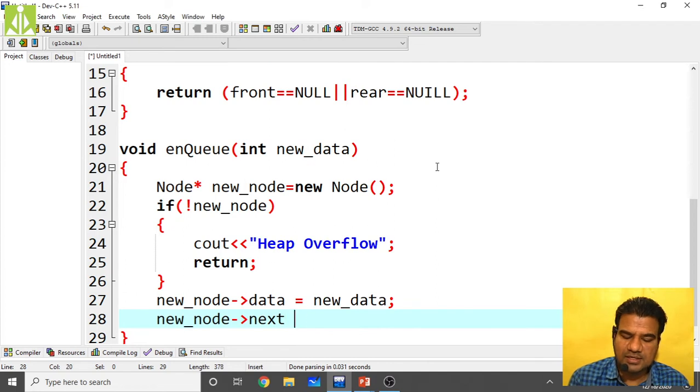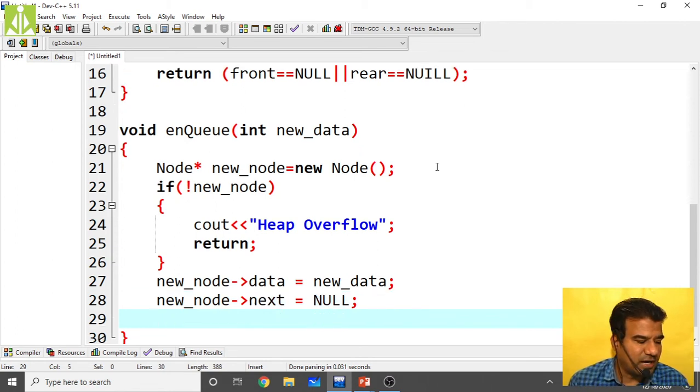Next equals null. Put null, because we are adding this at the rear end, and after the rear end we are going to have null, nothing. If it is the last node, there will be nothing after that node. We are adding the new nodes at the last place only inside a queue. Remember that one. So after adding this, cout print that one.